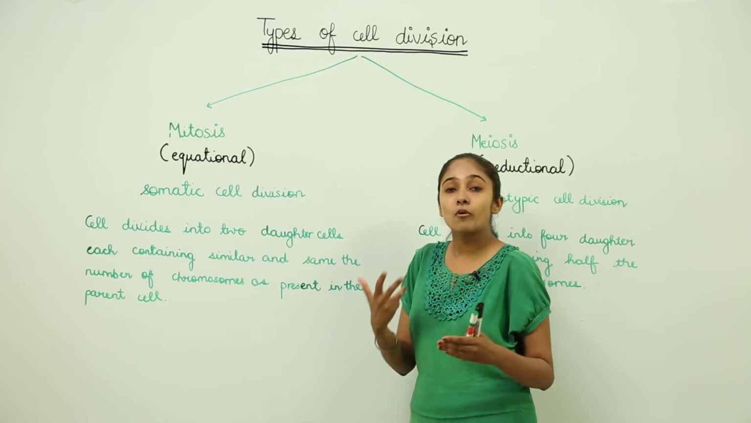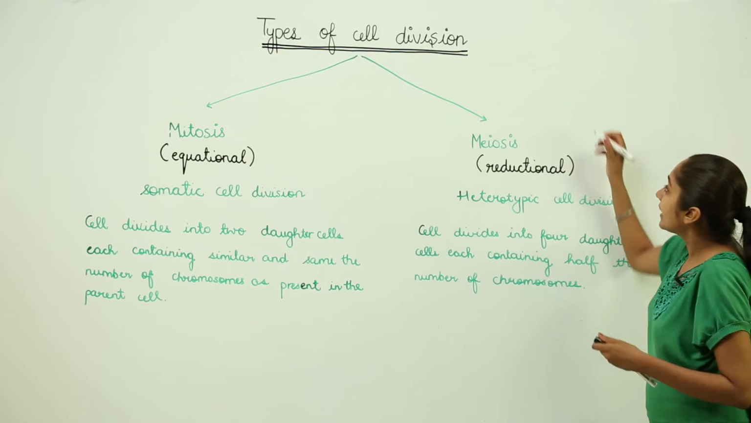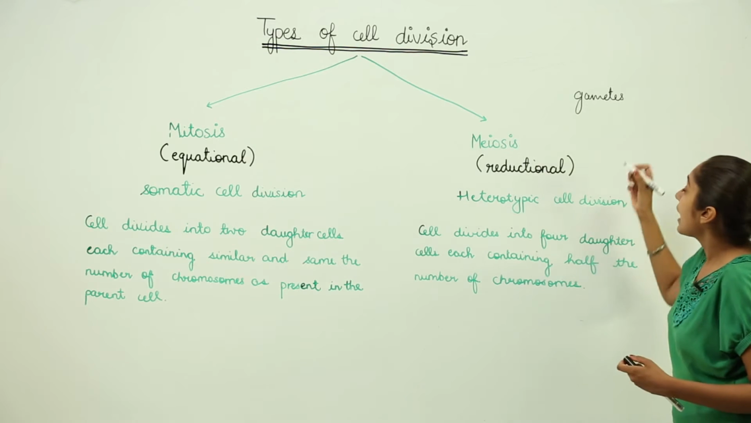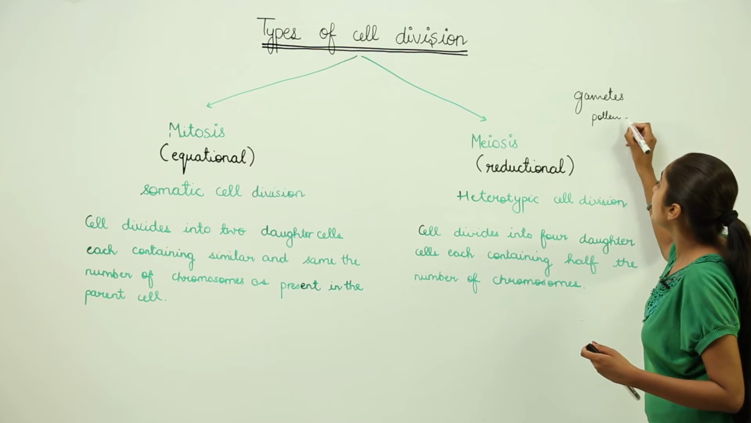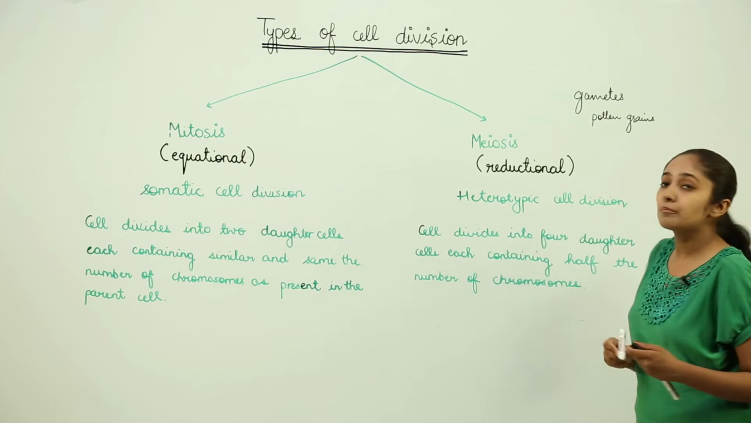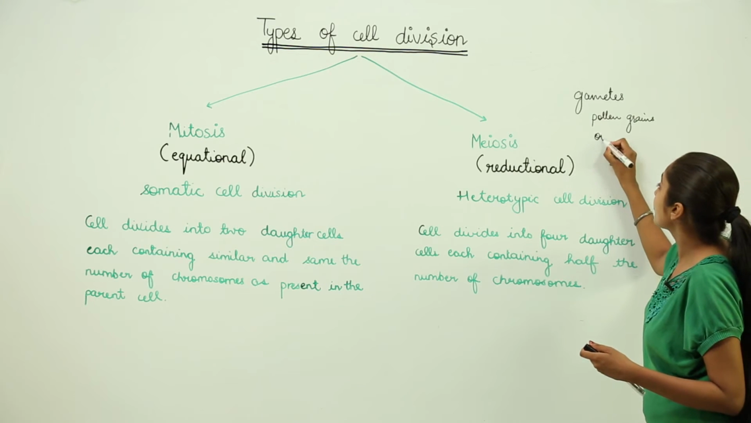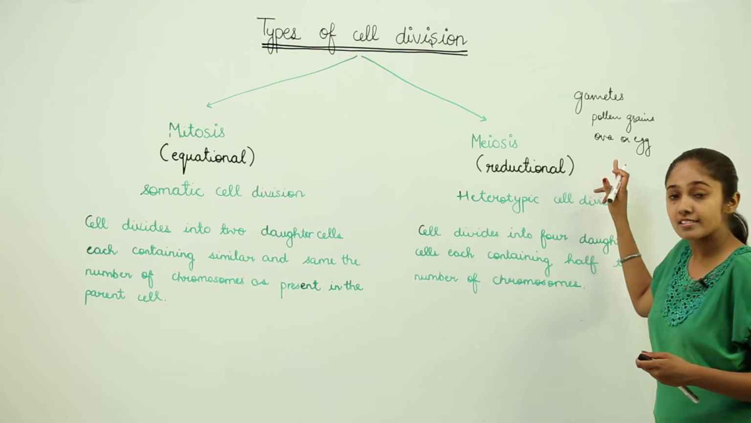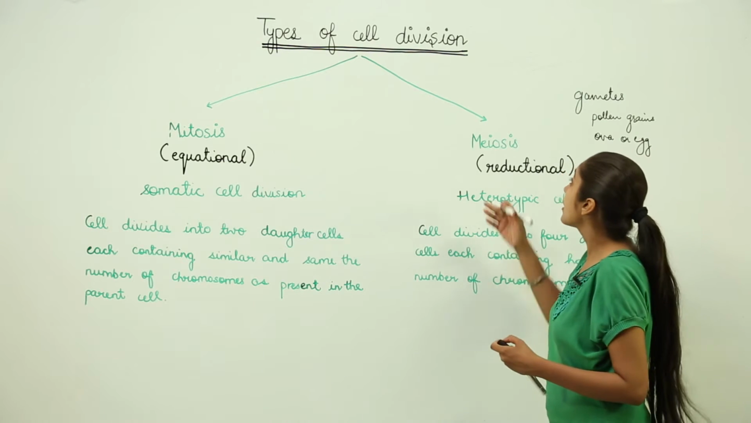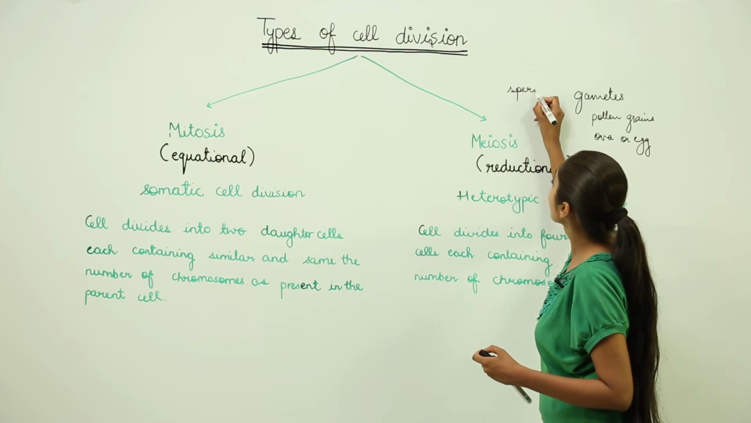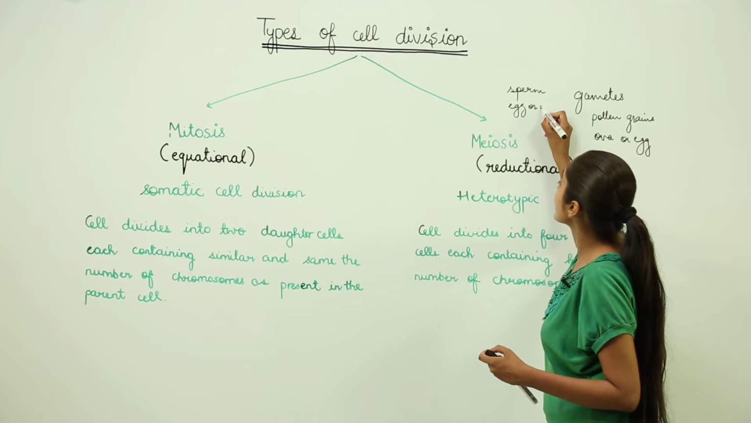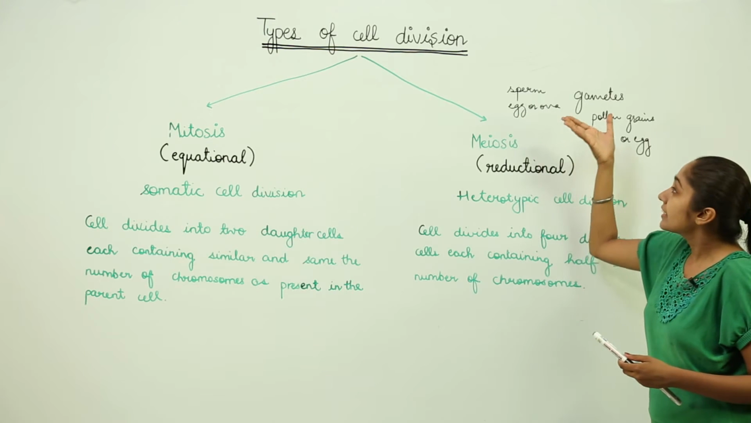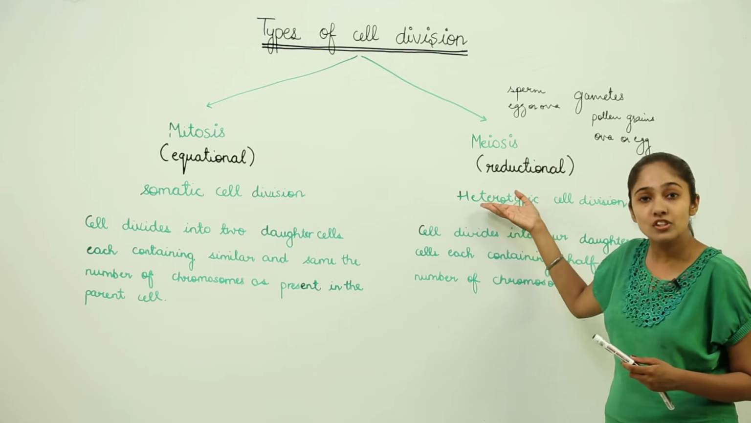The reproductive cells of a body means the gametes, and we have the female gametes and the male gametes. So for example, in case of plants the pollen grains are the male gametes, and then we have ova or egg, that is the female gamete in case of plants, and similarly in case of human beings we have sperm as a male gamete and again egg or ova as the female gamete. So these are the reproductive cells of a body and they show meiosis, that is reductional cell division.